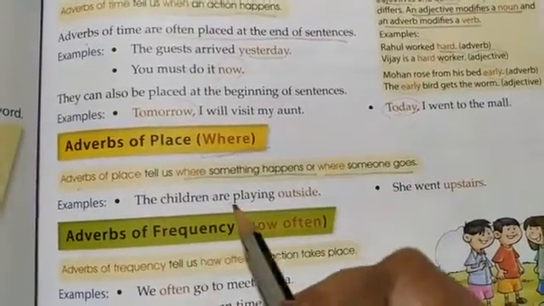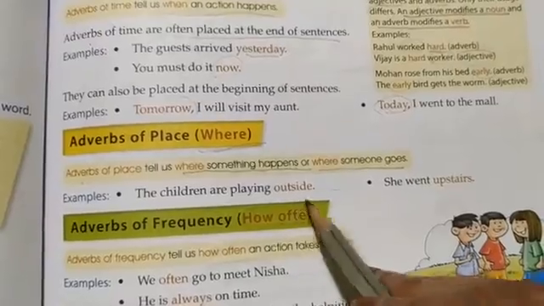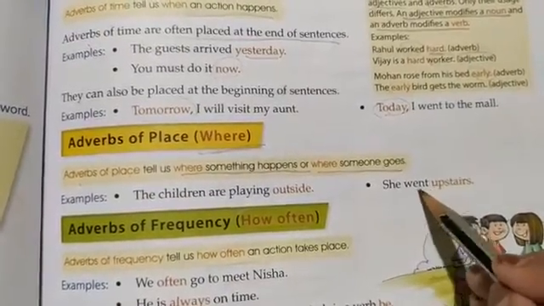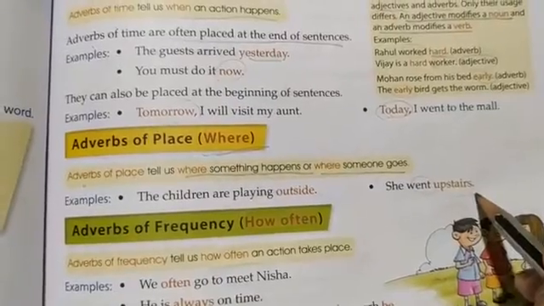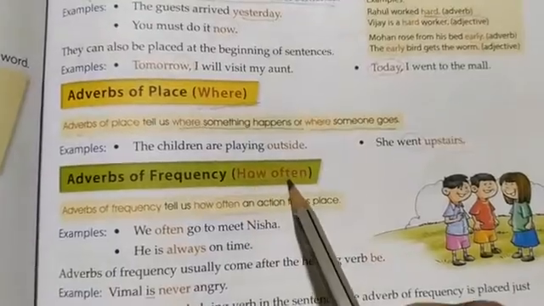See, the children are playing outside. So where are they playing? They are playing outside. Okay. She went upstairs. So where did she go? She went upstairs. Okay. Next we have adverbs of frequency, which means how often a thing takes place.